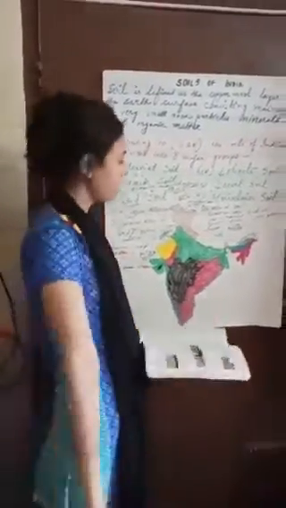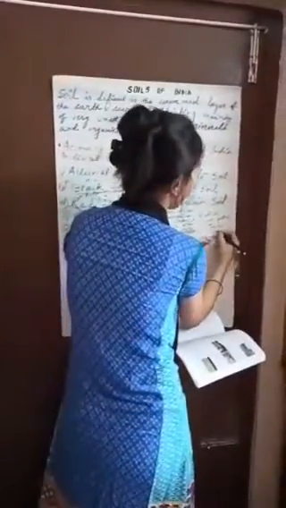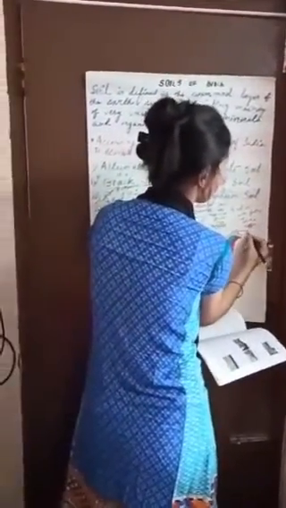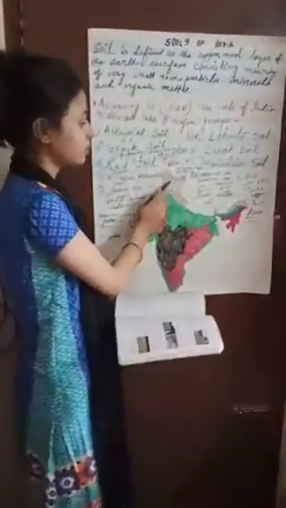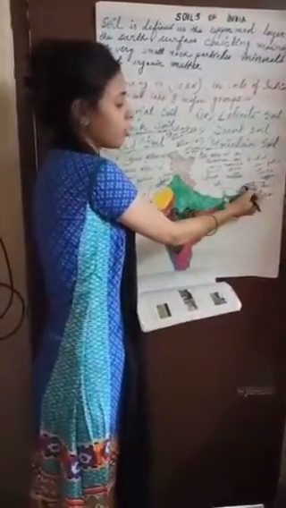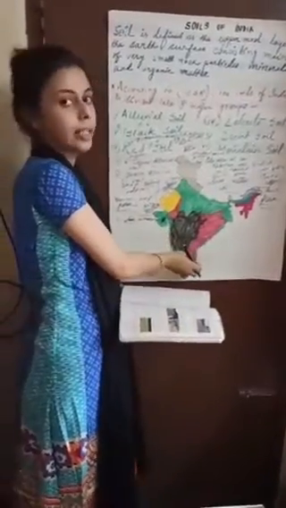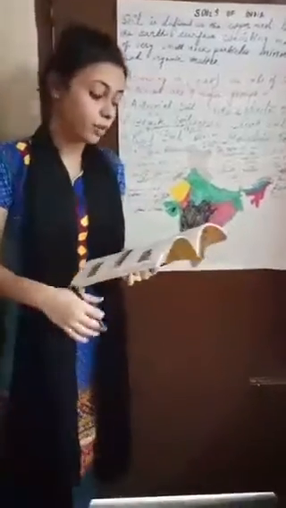The crops that we generally find in the mountain soil are tea, coffee, and sometimes fruits are also grown in the mountain areas along with flowers. The regional distribution of the mountain soil is specifically found in Jammu and Kashmir, Himachal Pradesh, Uttaranchal, Sikkim. Then we have Arunachal Pradesh, and some portion of South India also, like the Nilgiri Hills, Western Ghats, Eastern Ghats, etc. Now let's go to the portion of soil erosion.